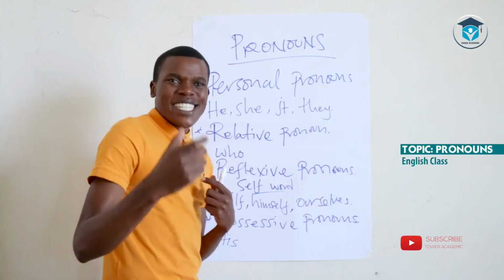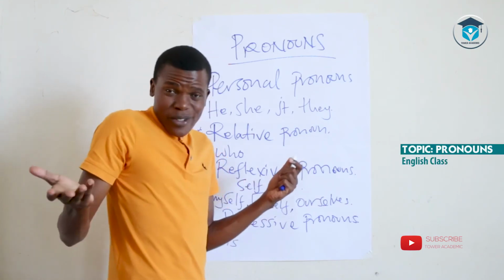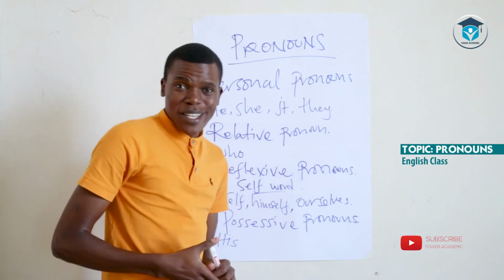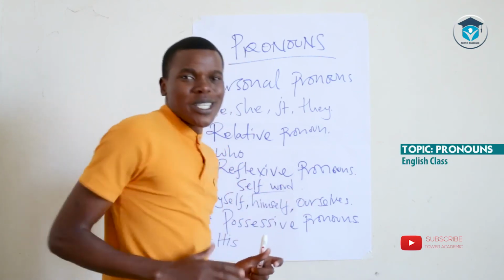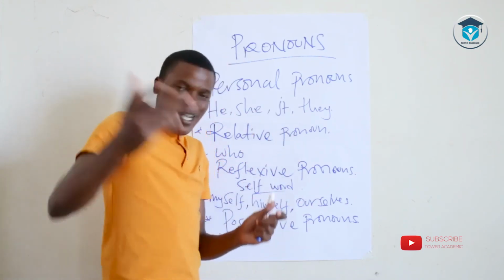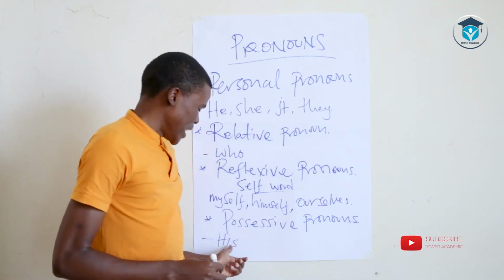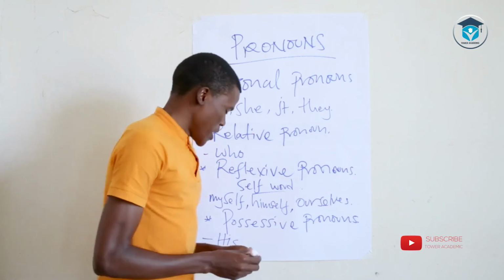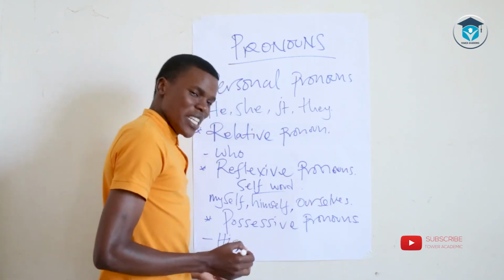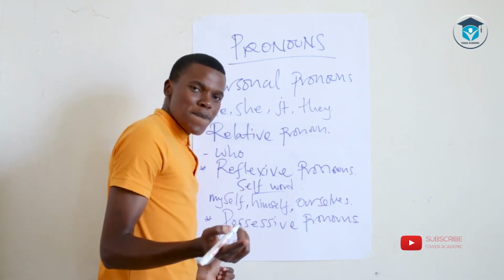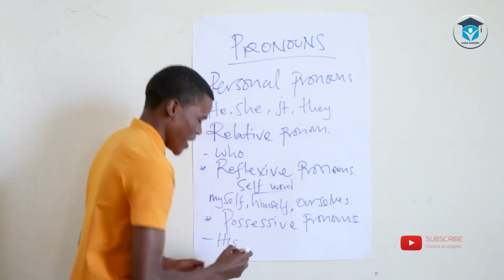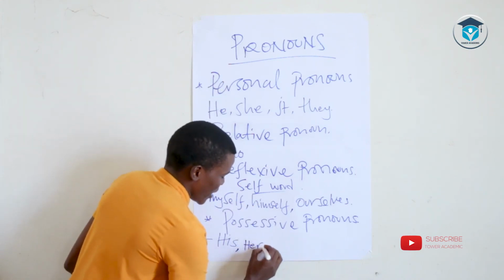Okay? That is her hair. If you talk about hair, I know most ladies behind the camera there have a lot of beautiful hair. So, yeah, that's your hair. Okay, so his is an example of a possessive pronoun. I could say her, okay.